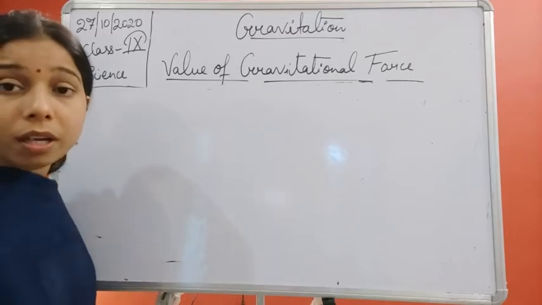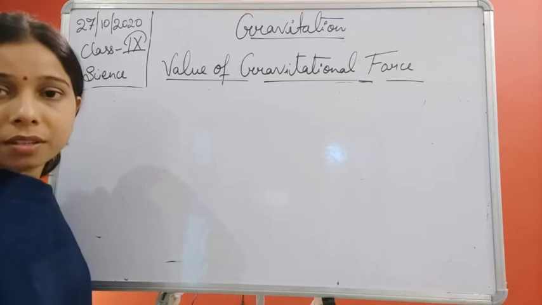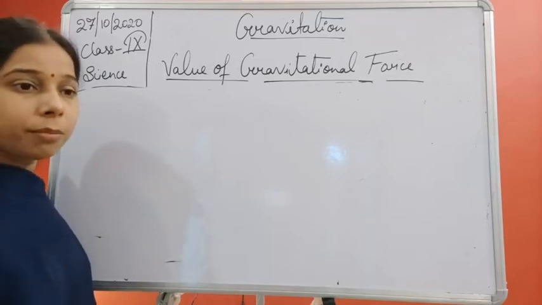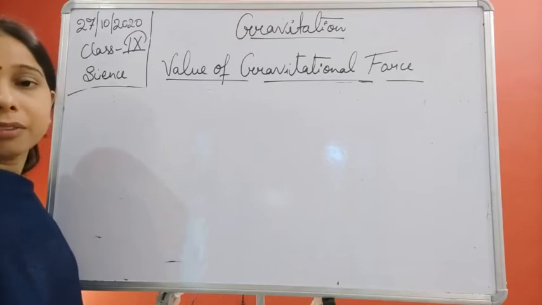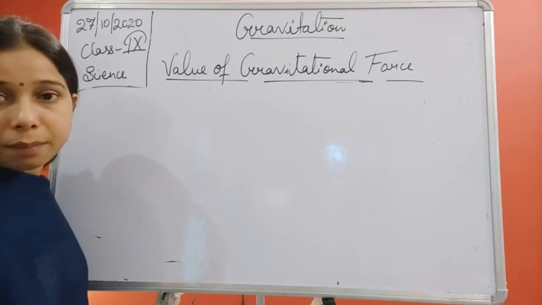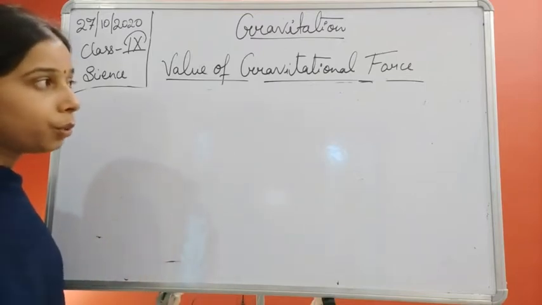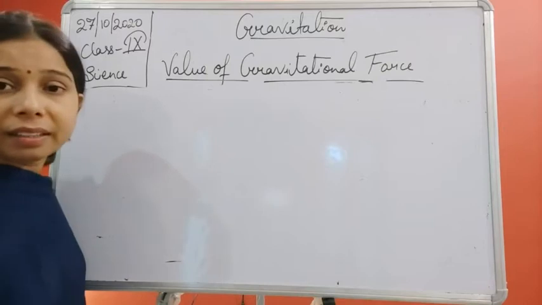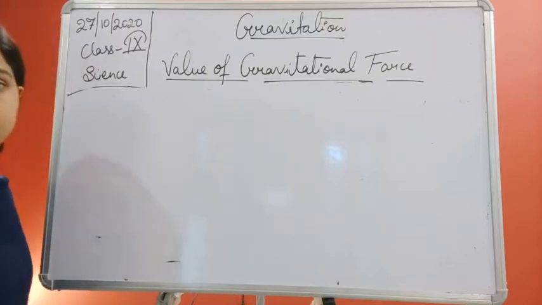Like if we are talking about a very large mass like that of Earth and the other object. But if the objects are of smaller size, smaller masses, then there will be no such gravitational force that can be seen easily. Okay, so this was about the value of the gravitational force. Now we will try to understand how we will find the gravitational force with the help of a numerical. Okay, so let us see the numerical.